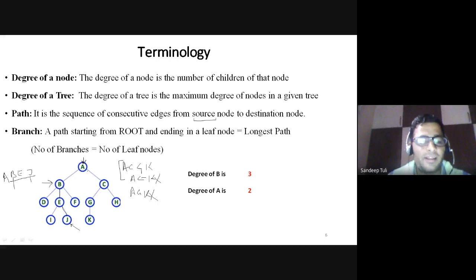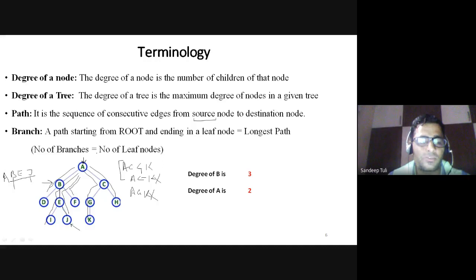Like A, B, D is a branch. For I, A, B, E, I is a branch. A, B, E, J is a branch. Sorry, A, B, F is a branch. A, C, G, K is a branch. A, C, H is a branch. So for every leaf node, there must be a branch actually. That's why I have written that the number of branches will always be equal to the number of leaf nodes. Is it okay now?